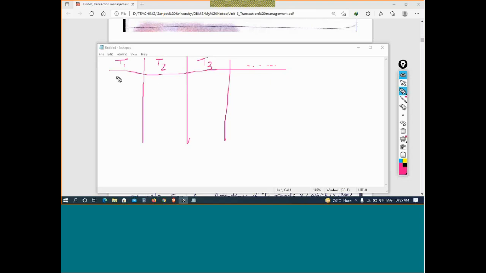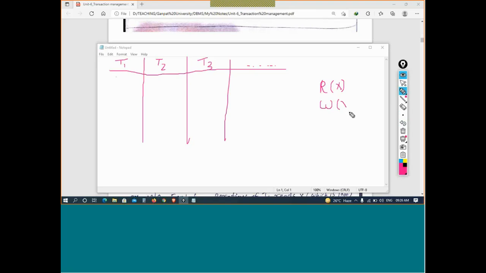Now let's say first is some read operation. In the read operation I will not write the entire word, I will write R. You can use the entire word read, but for writing quickly I will use only the letter R. For writing purposes I will use the letter W. Which data item, which variable, am I reading? Let's say variable X, so I will write X like this. Which data item am I writing or updating? Let's say X, so I will write X like that.